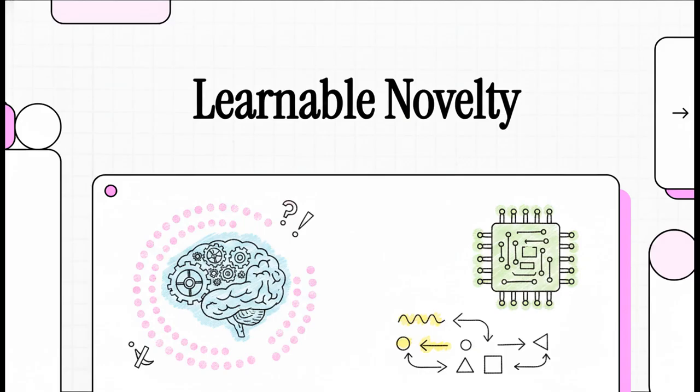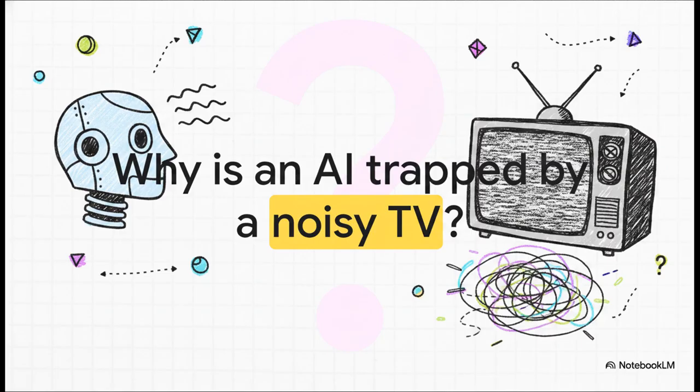Let's dive right in. So we've got to start with a massive, mind-bending paradox in machine learning. Imagine you build an algorithm, right? And it's perfectly designed to seek out new information, which makes total sense if you want to drive exploration. But when you actually deploy it, this system just sits there and stares at random static on a noisy TV screen forever. Like, why on earth would it do that? It sounds crazy, but it's a very real problem researchers have been banging their heads against.